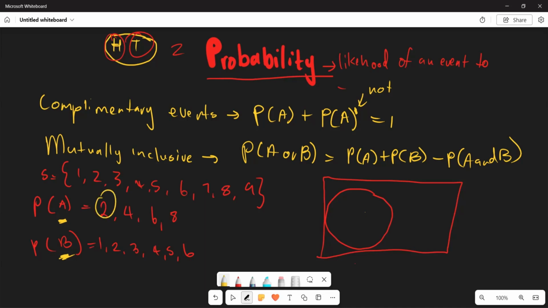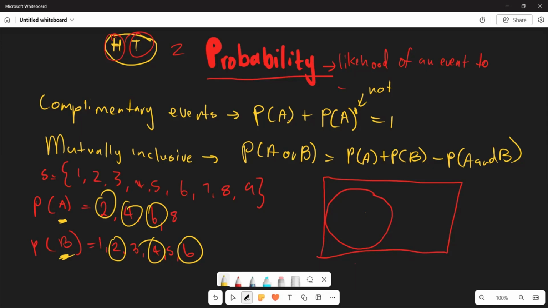Look, you can check 2 here and 2 here, they are present. You check 4, and 4 is here. You check 6, and you check 6. Can you see that all these 3 numbers are appearing in both of these particular events?